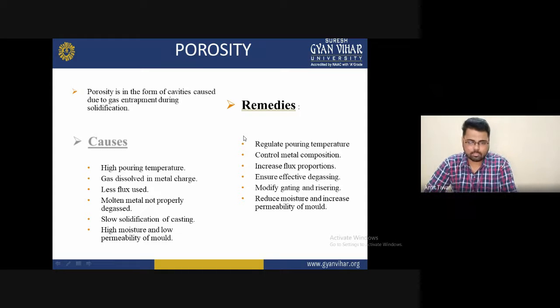Another one is high moisture and low permeability of the mold. This is one of the most important reasons. High moisture content is present in the mold and the permeability is low, which indicates that the molten metal is not allowed to solidify properly. During solidification it takes too much time, and some internal gases are not properly released.